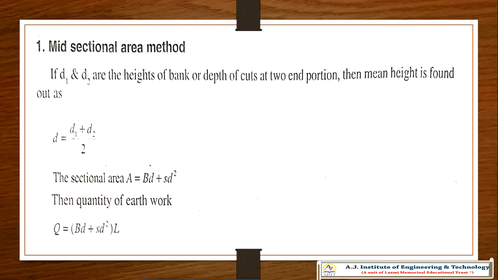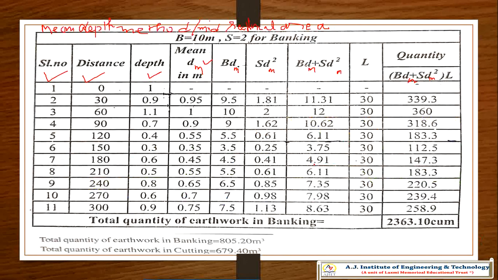Area is equal to (BD plus SD squared). So BD plus SD squared is equal to the area. Multiply by the length, and you will get (BD plus SD squared) into L. So that is what we are doing here: the BD plus SD squared column, then L, and the multiplication column, which is the total quantity column. Very simple.